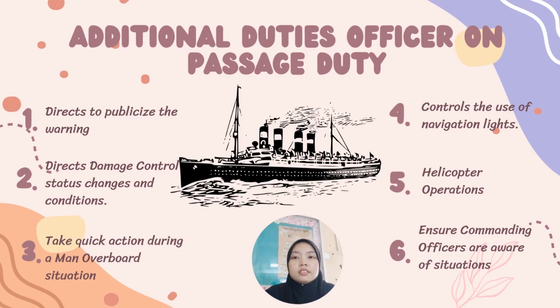The third slide is additional duties of the officer on passage duty. There are six. First, direct to publicize the warning. Second, direct damage control, status change and condition. The third one is to take quick action during a man overboard situation. Fourth, control the usage of navigation light. Fifth, helicopter operation, and the last one is to ensure the commanding officer is aware of the situation.